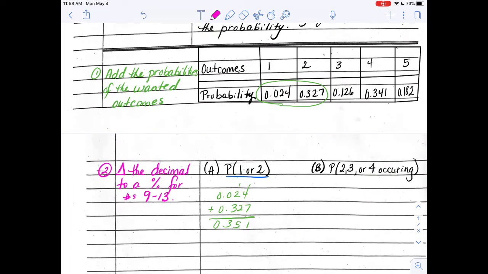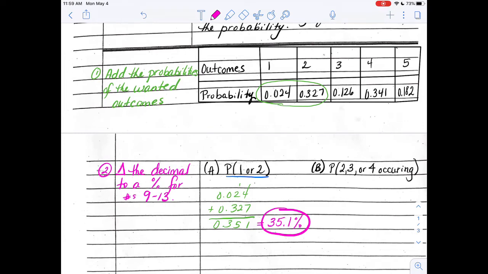We did ratios for numbers 1 to 8. You're getting me a decimal right now. So now change that into a percent so I can see that a probability can be any of those 3 representations. So that would be a 35.1% chance of getting a 1 or a 2.